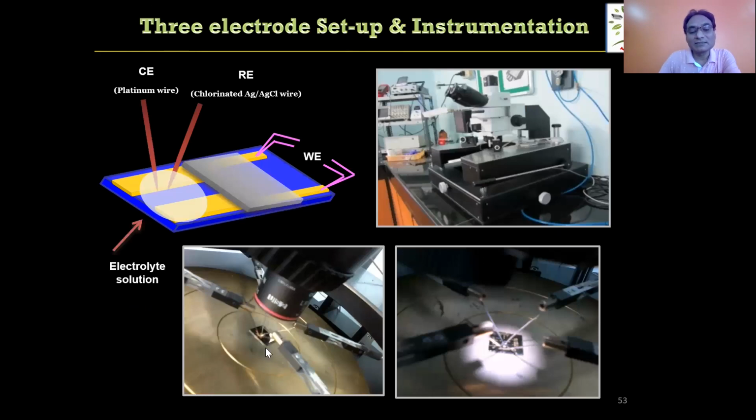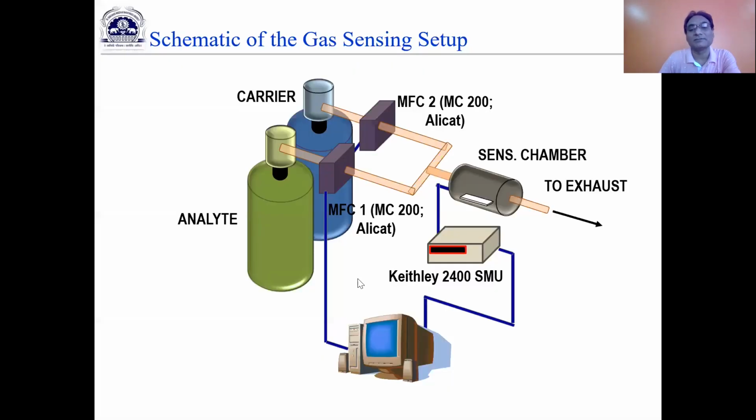You can see this is how the electrodes can be arranged. This is the actual photograph while doing the experimentation on this 3 electrode setup, particularly the probe station. This is the schematic of the gas sensing setup, and whenever we talk about gas sensing, you need to understand that we have a Keithley 2400 SMU.